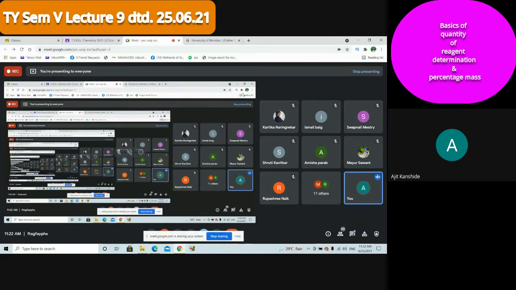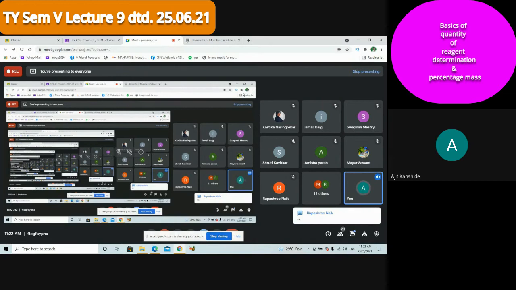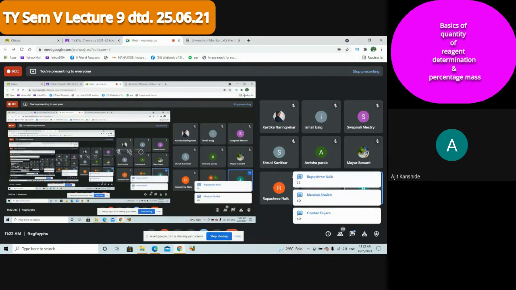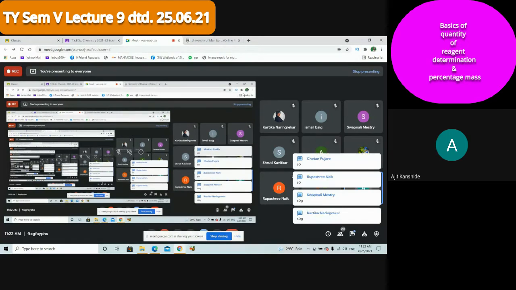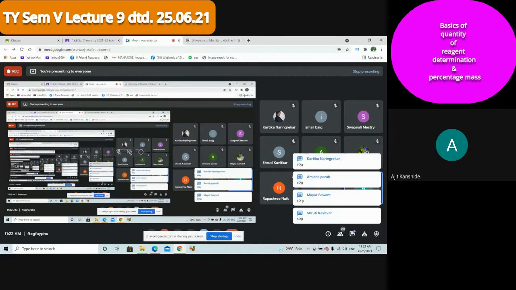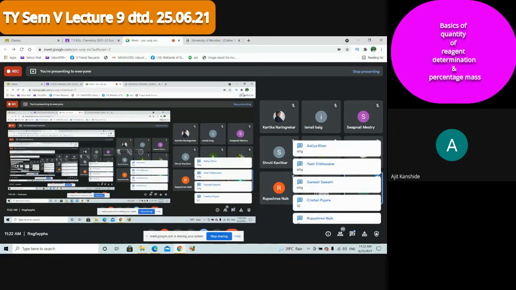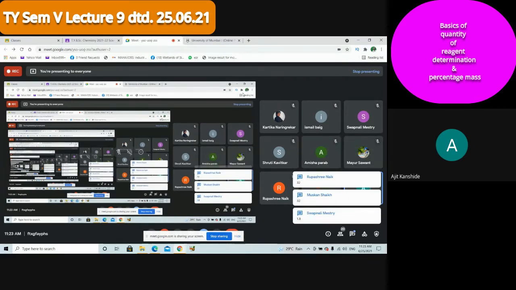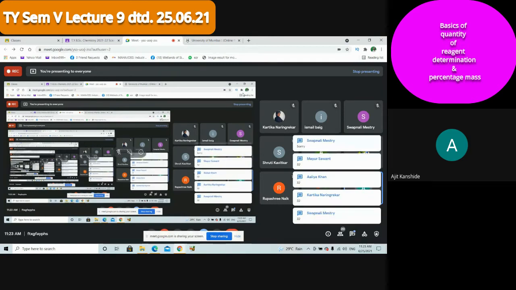It is the quantity available. Of whom? Acetylene. About oxygen, what is the weight of oxygen available with you in the reaction? 60 gram. Unit is important. Yes, Swapnali, Kartika, right? 60 gram. And what is the molecular weight of oxygen? Yes, 32.